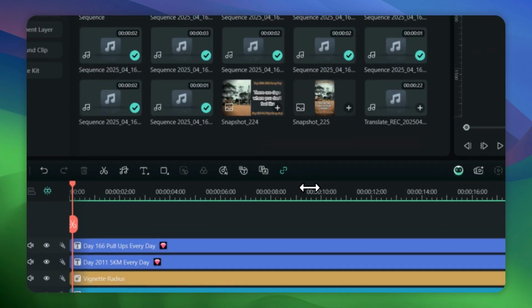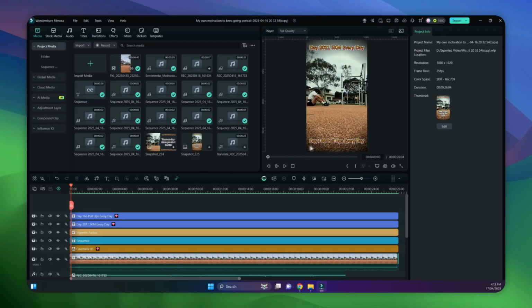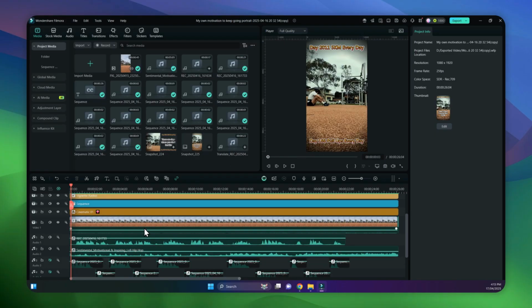Everybody, in this video I'm going to show you a tool that I use called Wondershare Filmora that allows me to translate my audio and change it to the text to Chinese Mandarin. I'll show you how to do that. So also want to see whether it's accurate. For those who can read Chinese, let me know.